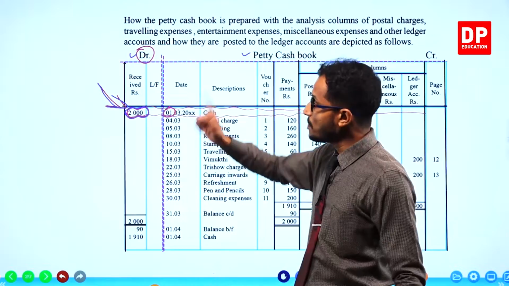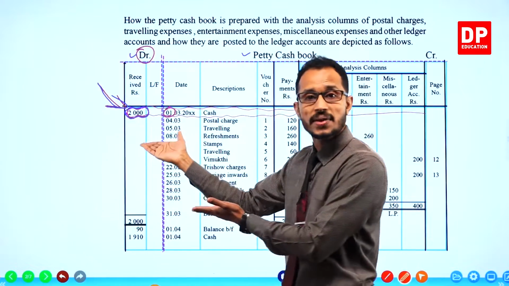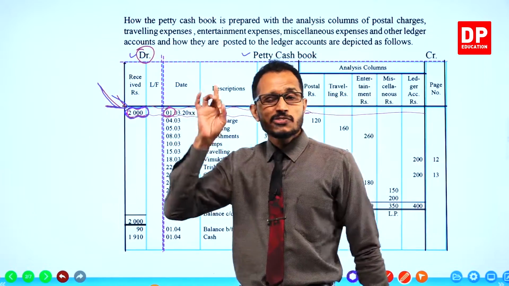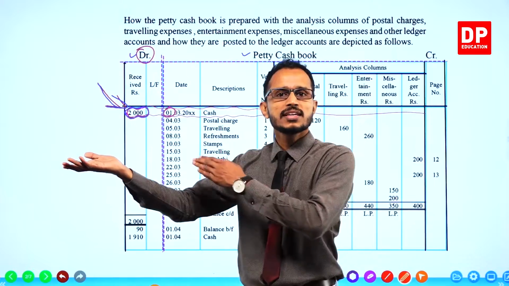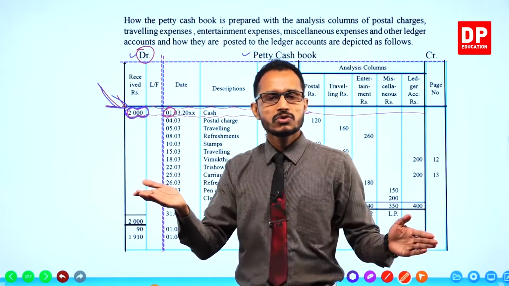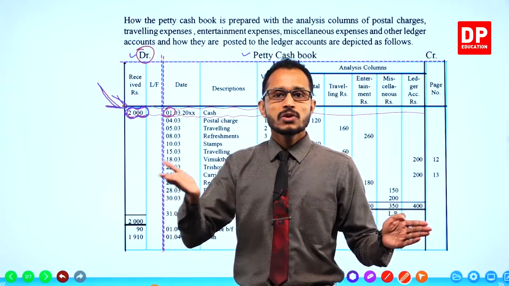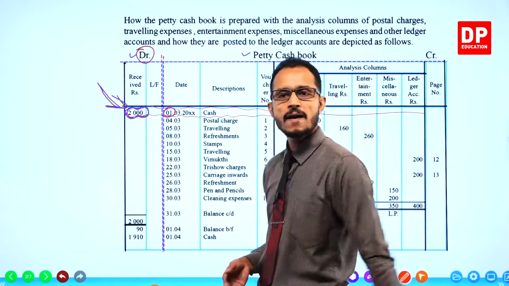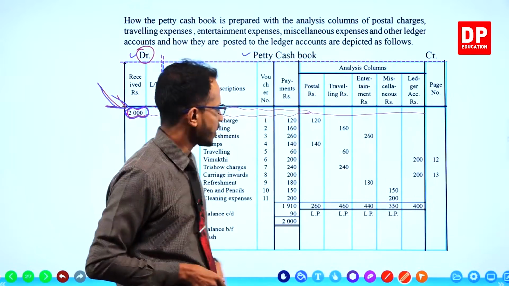That's right, because the main cashier hands over or gives this amount to the petty cashier, which means from the main cash, 2000 decreases. 2000 goes out from the cash register, from the cash till. That 2000 only comes to the petty cash book. Got it? Right.